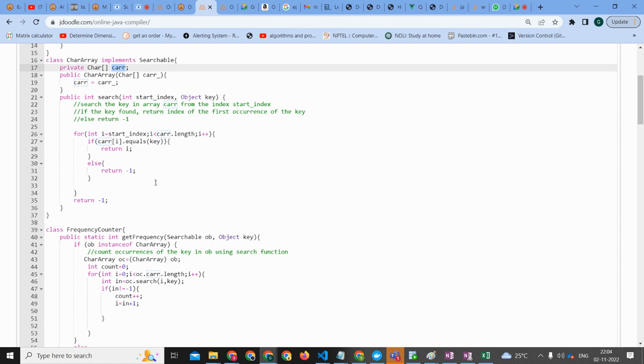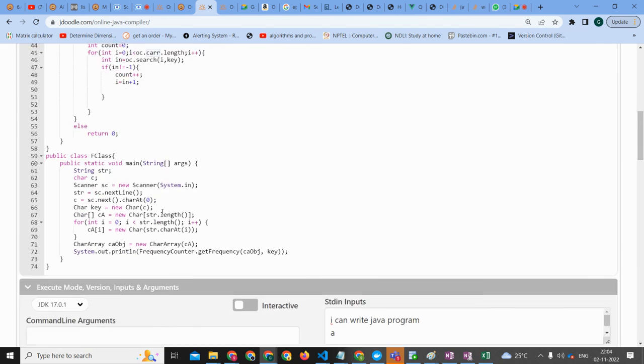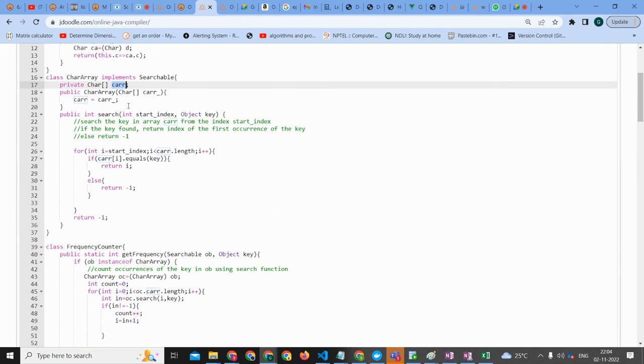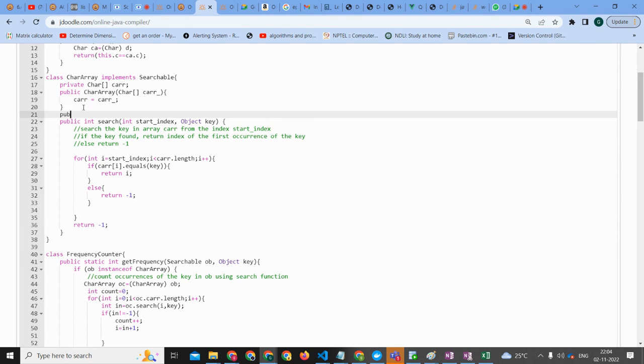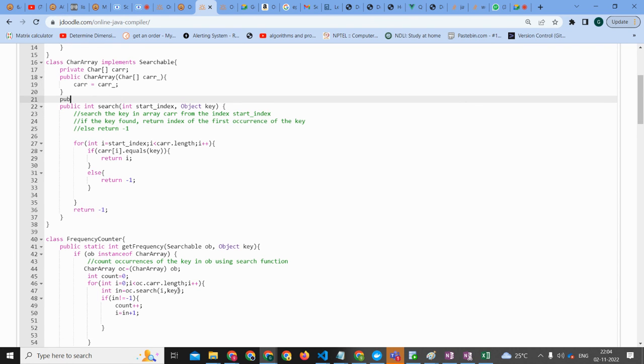That is what we are getting, but it has private access, so we need to get an accessor for this. Because we are taking the length here, char is private and we are not able to get that. So we need a public function.